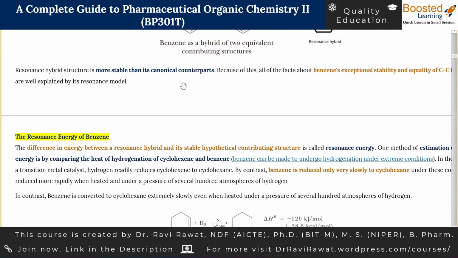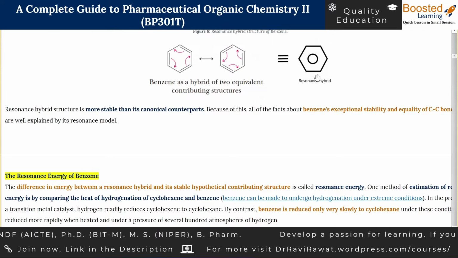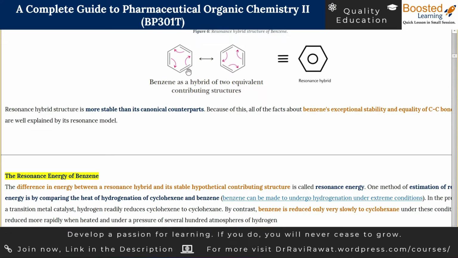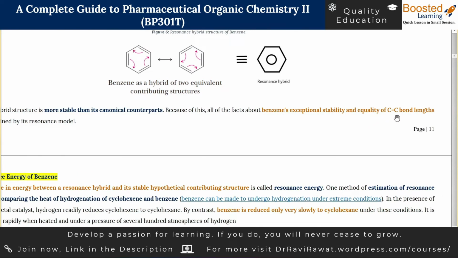And the resonance model said that the resonance hybrid is more stable as compared to the canonical forms, because it contains the average out of the two, so there is more stability and more uniformity. So that is how the model is claiming that this is how you can explain the exceptional stability of benzene. And we have also explained the equality of the carbon-carbon bond length in benzene.